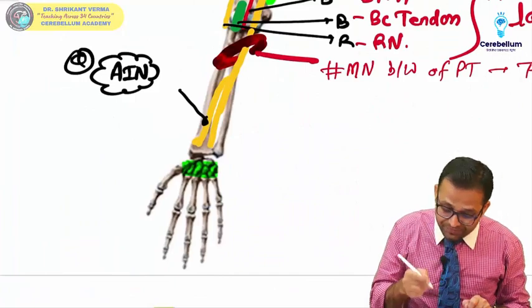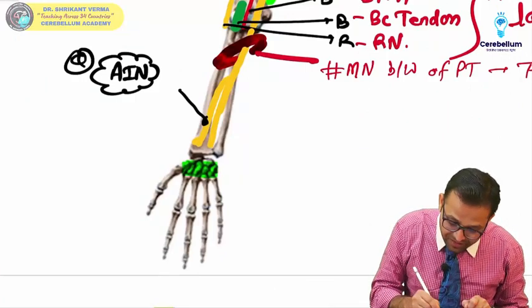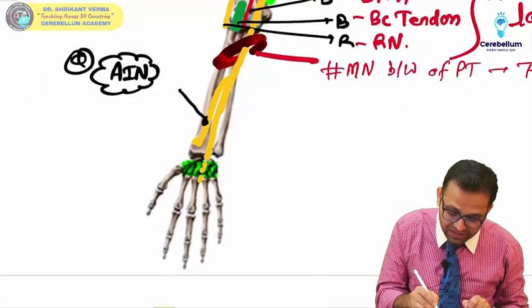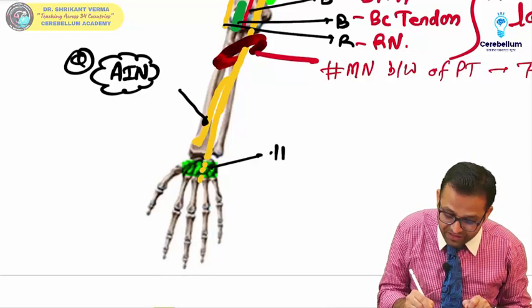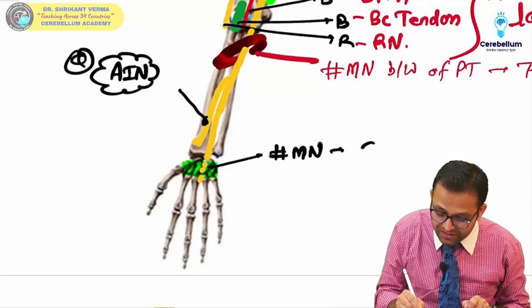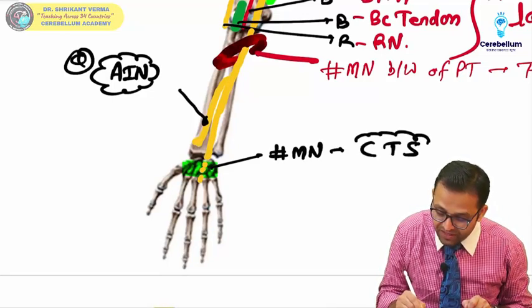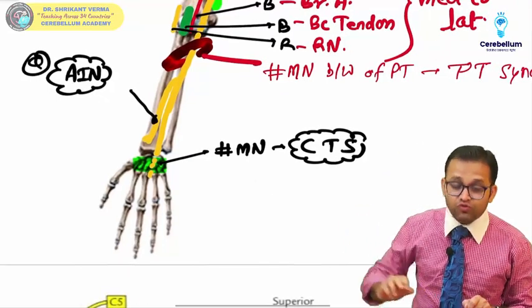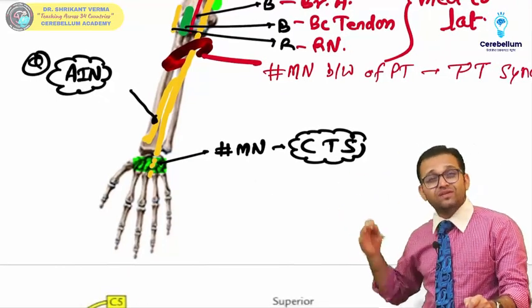So now this nerve is coming and it is passing below the flexor retinaculum. Yes sir. If there is a compression of the median nerve, then there is carpal tunnel syndrome. Very important short note for the first MBBS students as well as MCQs.